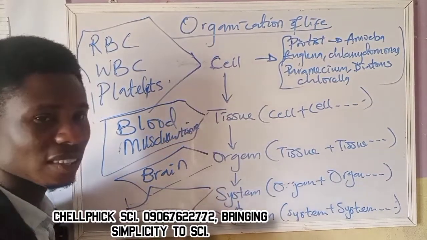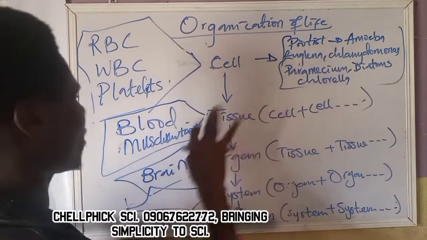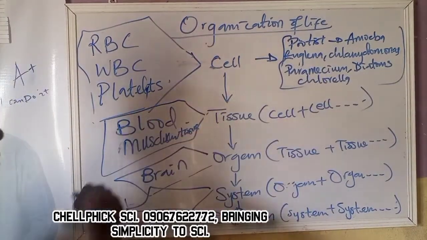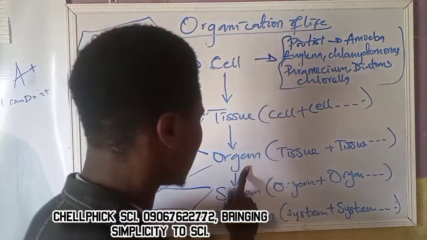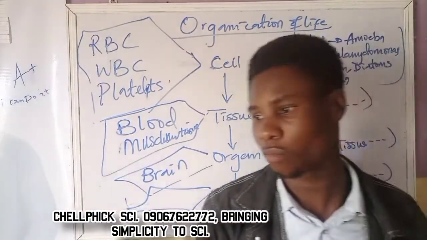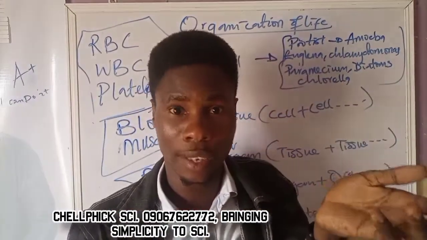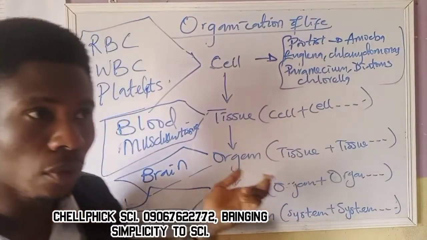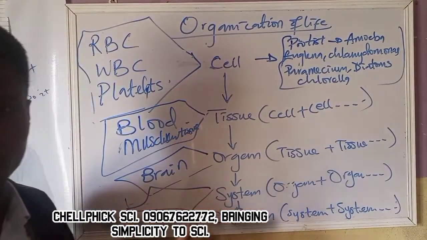So when we're talking about system, if you have example of cell, you can write as many as you can. Example of tissue, blood is a tissue, muscular tissue, nervous tissue, and so on and so forth. Example of organ, you have to remember example. If you have example of organ, you can easily remember the five sense organs: the eyes, the nose, the tongue, the ear, the skin.